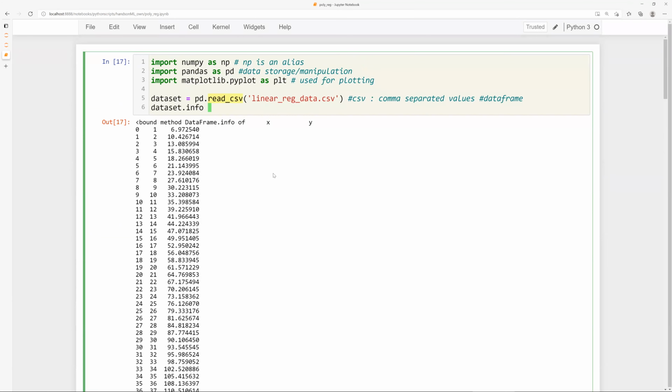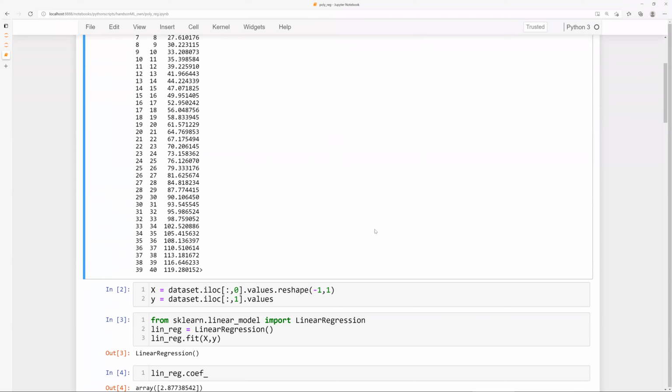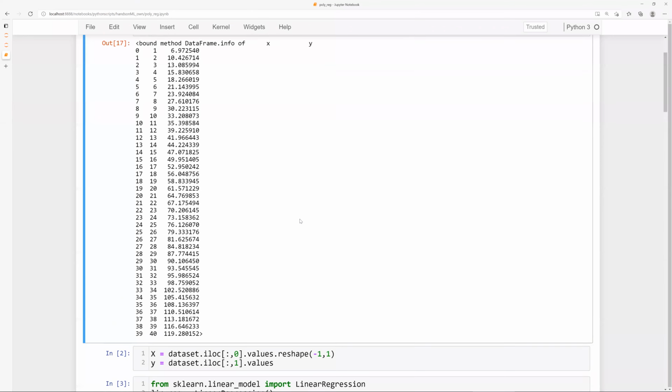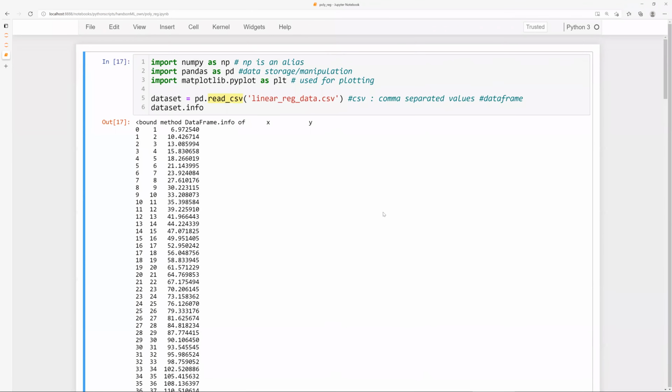Now I know my data looks something like this. Forget about the first column, which is the indices. Look at this column and this column. You have a numerical integer value in the first column, and can you see my cursor or no? Yes, sir. Okay, good. And the second one contains a float value. Now I want to do something with these values. I want to apply linear regression on this.